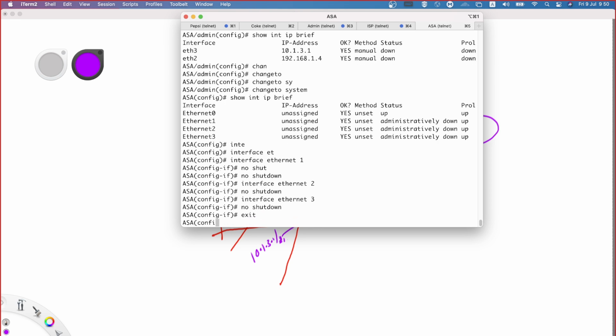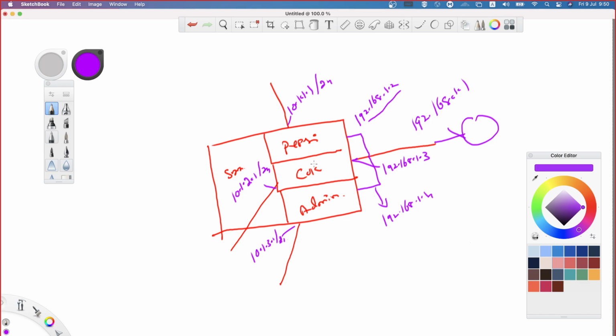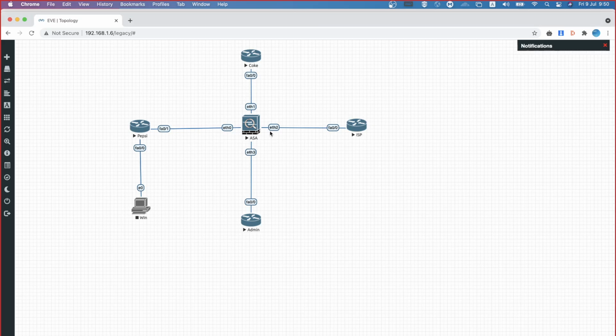Okay. Now in this case, what happened? This Ethernet 2 interface has been shared across multiple contexts, correct? Context Pepsi will also be having access to it. Context Coke will also be having access to Ethernet 2. Context admin will also be having access to Ethernet 2. Coke and Pepsi are competitors, right? So for some reason, if Pepsi wanted to disrupt the services.